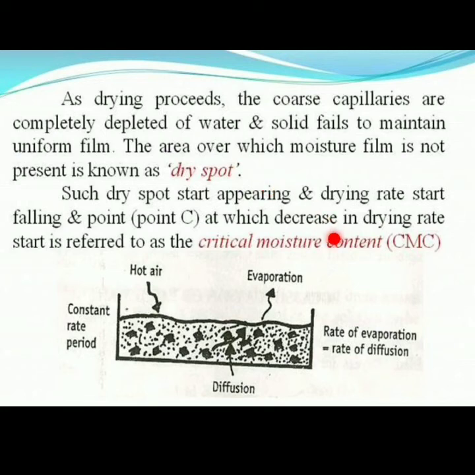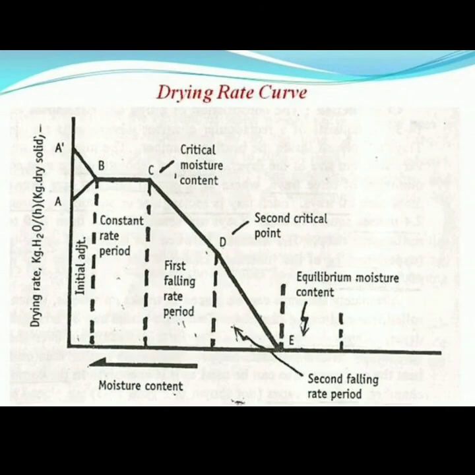This point D is referred to as the second critical point. At this point the film of surface water is completely evaporated, and in that condition the rate of evaporation is greater than the rate of diffusion, so dry spots occur.